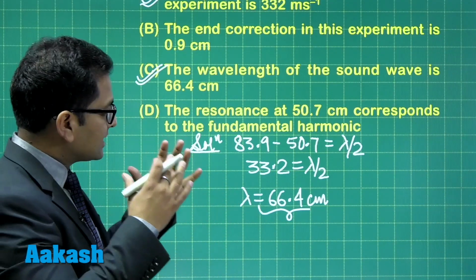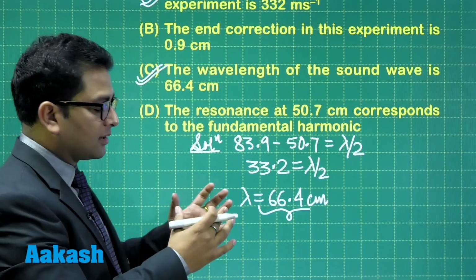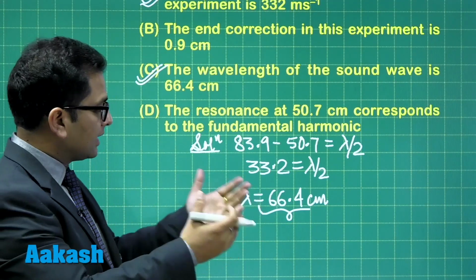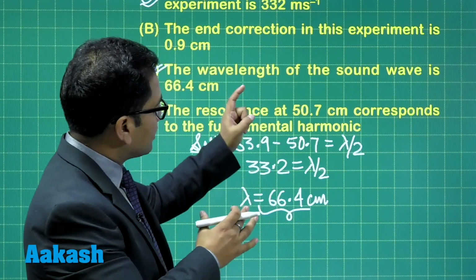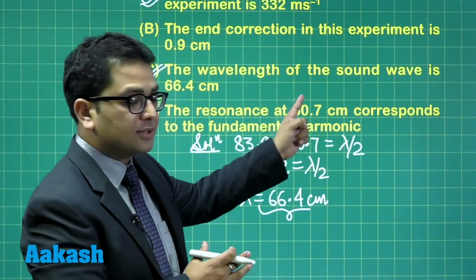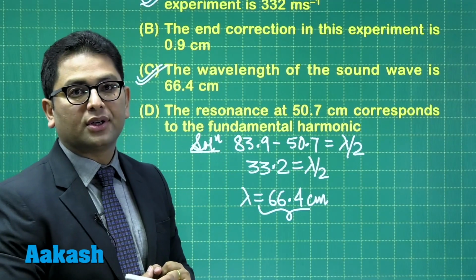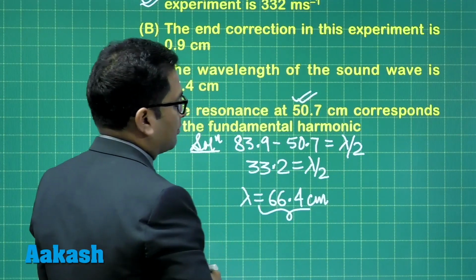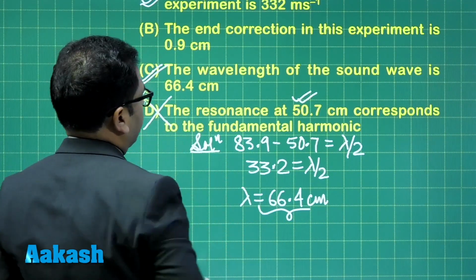So that 16 centimeter is a length of the first resonance when it is heard, because that's lambda by 4. And the resonance that has been reported here is 50.7. So it is very close to 3 times lambda by 4. So therefore, this one has to be the 3rd harmonic. So the option number D would be incorrect.